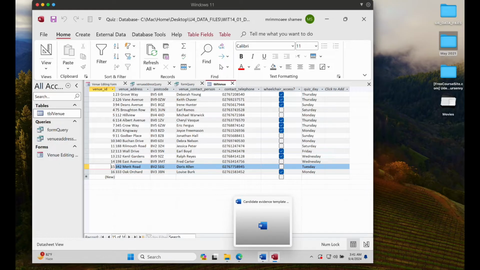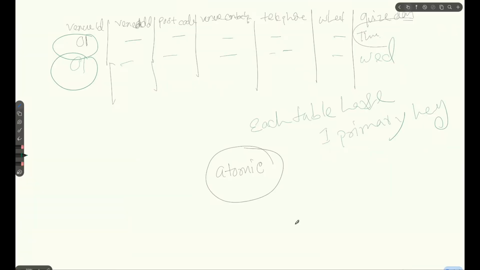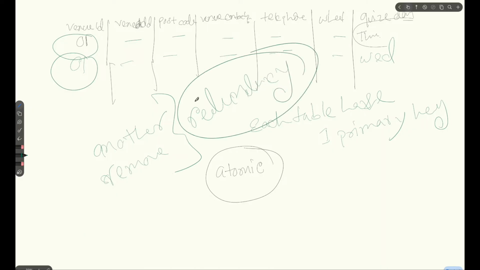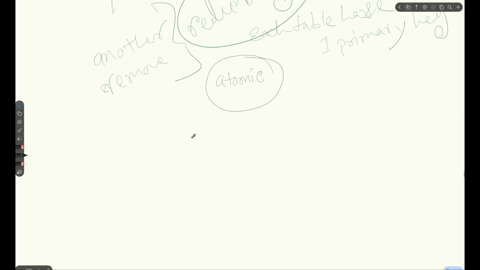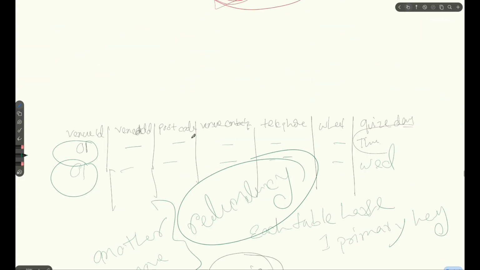And the other thing is that we cannot remove the primary key either. So this is considered a redundancy. Redundancy means duplicate data, and we can't do that.